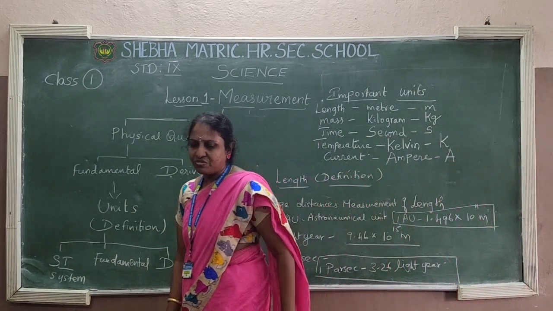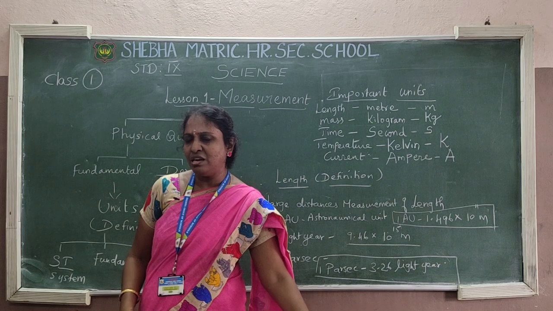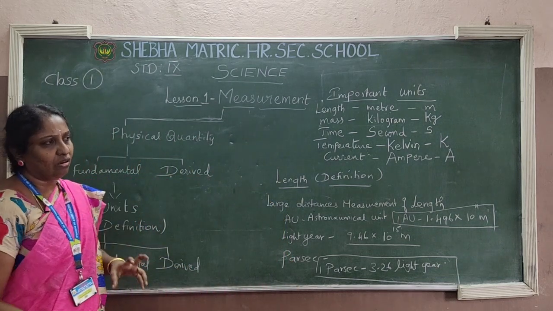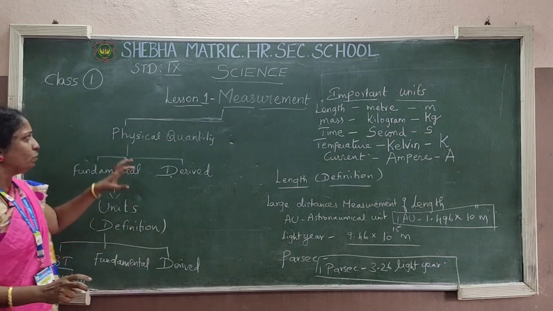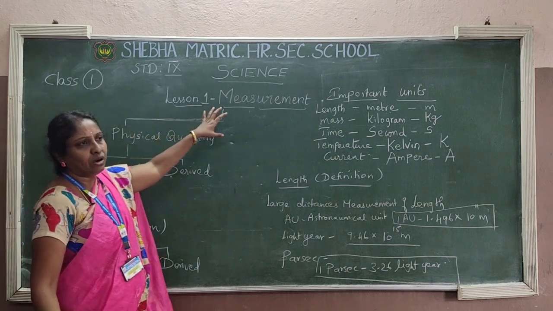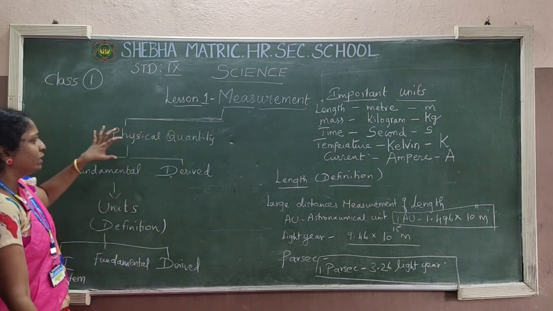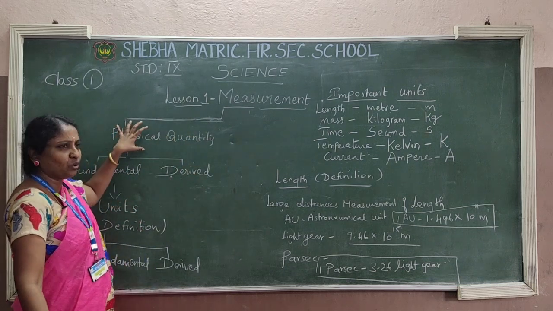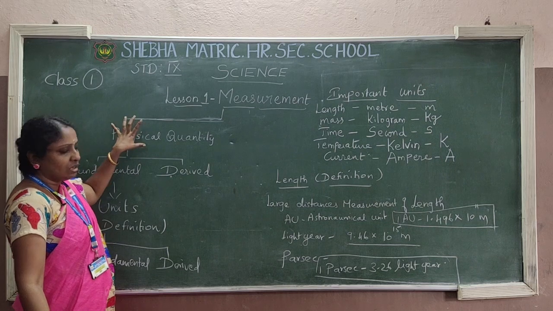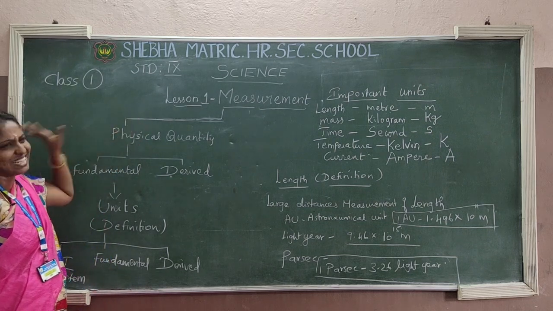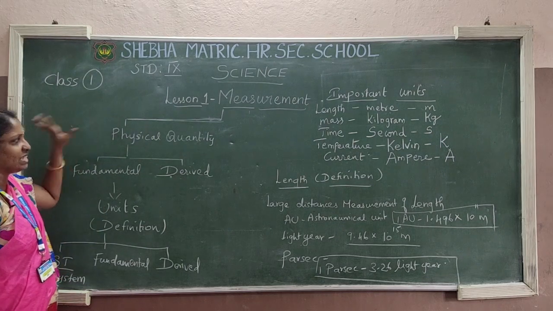So today in physics we discussed about this measurement lesson. Measurement is the basic thing in all scientific values. It plays an important role. You all know that without measurement nothing is possible. Under measurement there is a physical quantity. Physical quantity definition I already informed. It is a quantity that can be measured very easily.